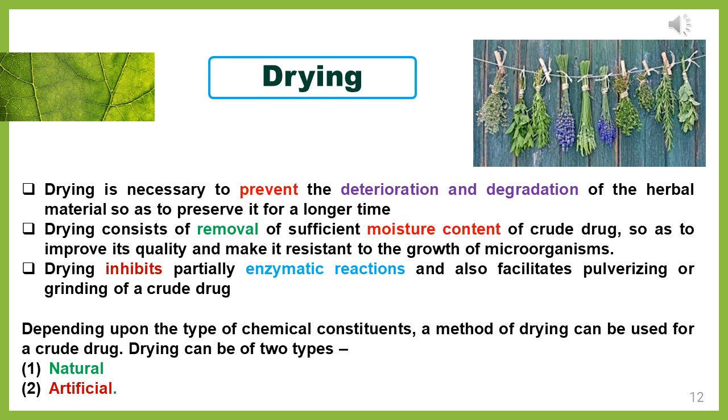Next, depending upon the type of chemical constituents, the method of drying can be classified. Based upon the chemical constituent, the method of drying will be decided. Either natural or artificial drying can be done for the herbal materials.